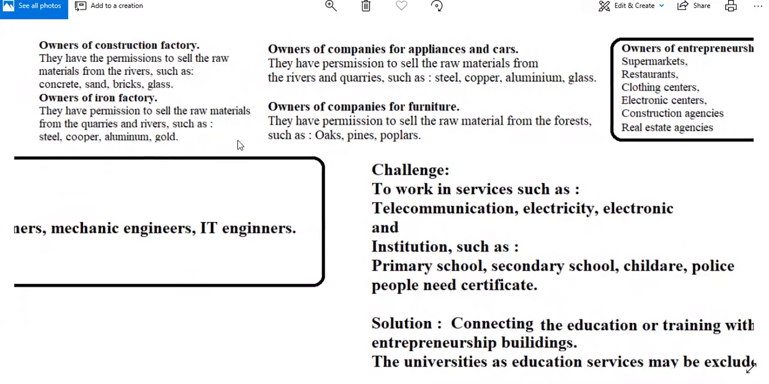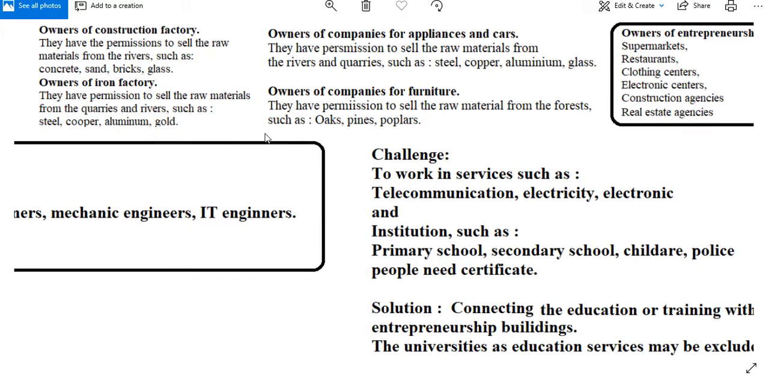Owners of construction factory. They have the permissions to sell the raw materials from the rivers, such as concrete, sand, bricks, glass. Owners of iron factory. They have permission to sell the raw materials from the quarries and rivers, such as steel, copper, aluminum, gold.